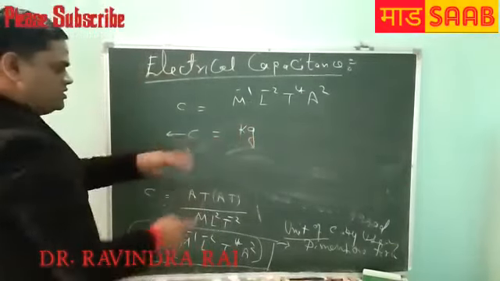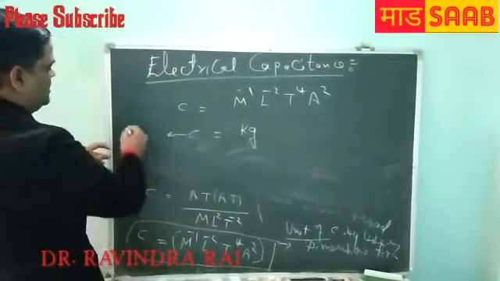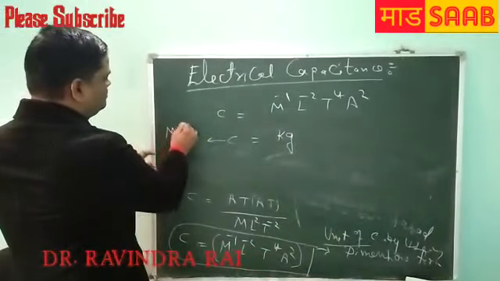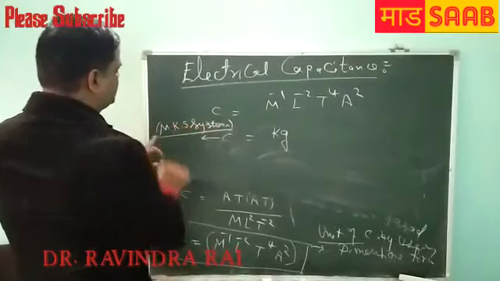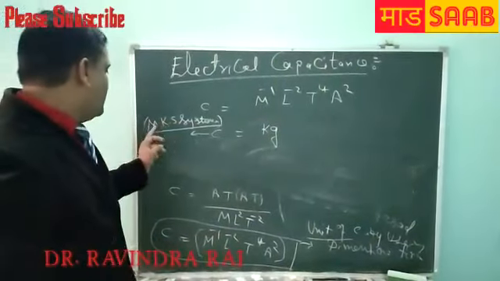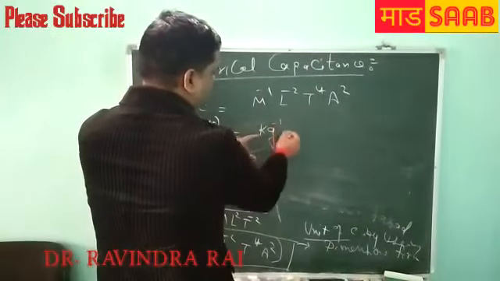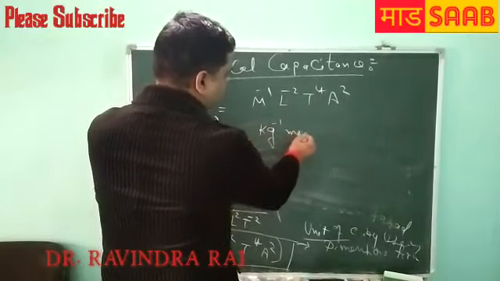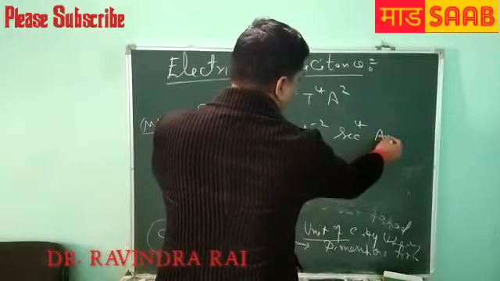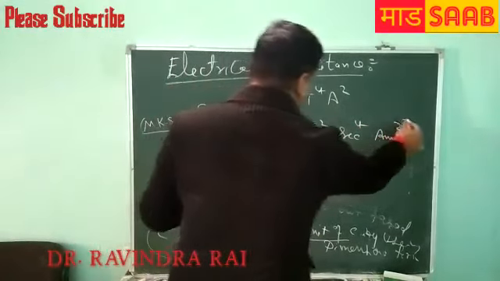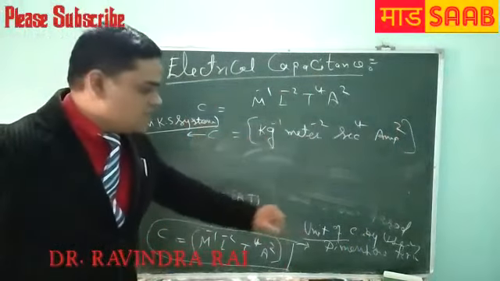There are types of unit systems: MKS, CGS, FPS and SI also. MKS is the meter, kilogram and second system. So C is kg inverse, length in meter, T in second, and A in amperes. This is the MKS system unit by using the dimension.